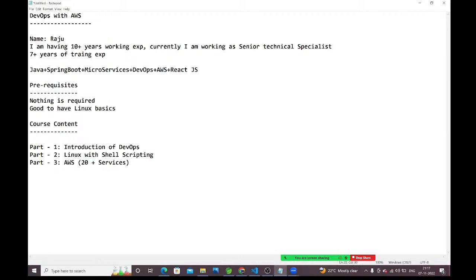As part 3, we are going to discuss AWS first. Why am I not starting with DevOps first? To work with DevOps, if we are creating a project, we need to deploy that project onto servers, so we need to create that infrastructure, the server setup and machines, in AWS only.